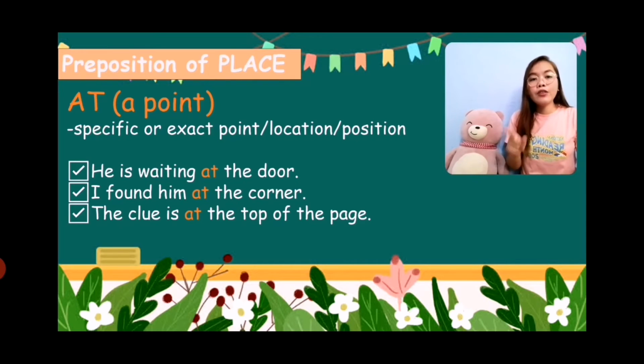Next, I found him at the corner. So you can easily find that person because he is at the corner. Very specific. Next, the clue is at the top of the page. Therefore, you are given the exact location where to find that clue.